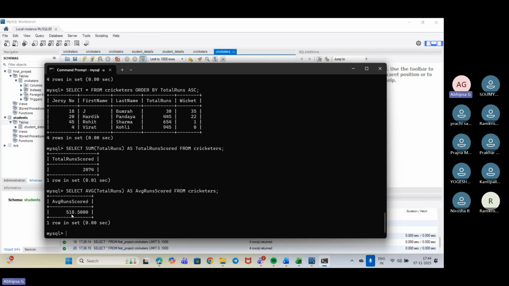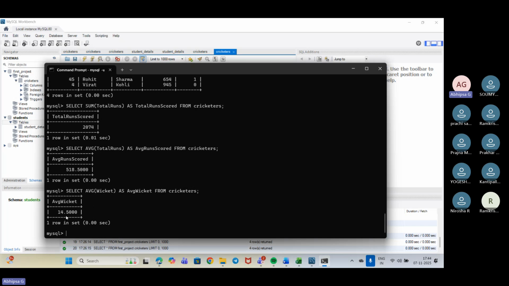It is 518.50. Got it? Now if I need to do the same thing on wickets, I'll put average wicket here instead of total runs. Right? So I'll press enter. So I have got the average wicket.